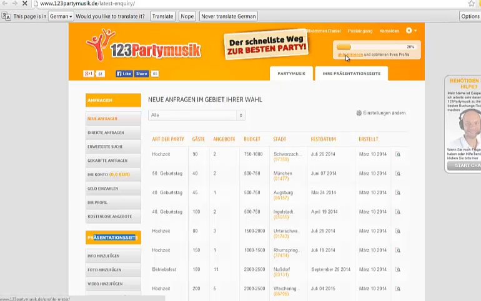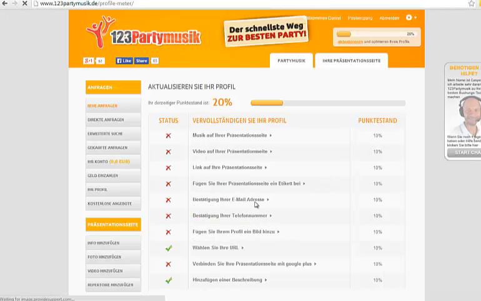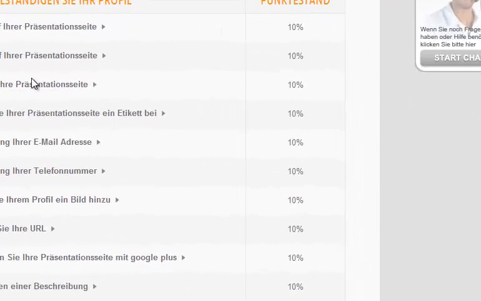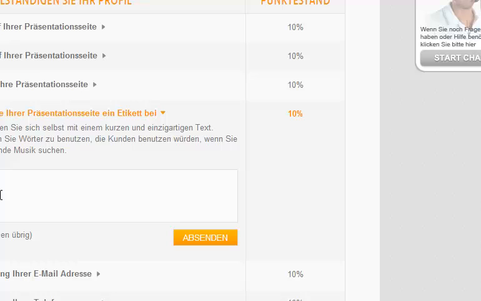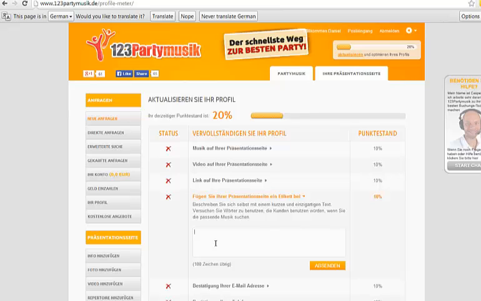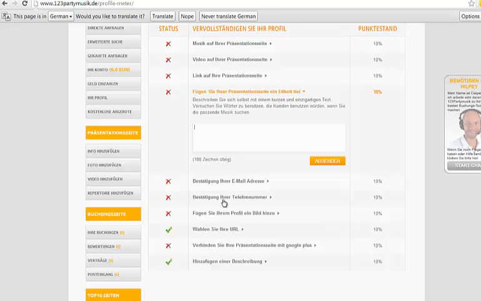It's actually in the profile meter, where we have one of the items called fügen Sie Ihrer Präsentationsseite eine Etikett bei. So you have to log in as that user, press on the Aktualisieren here in the profile meter, go to this page, click here, and here you will be able to edit it. I have already asked the designer to make a new design, because we're already redesigning all this artist module, so this will be much better once we get it implemented and make much more sense. But that's the place you find it.